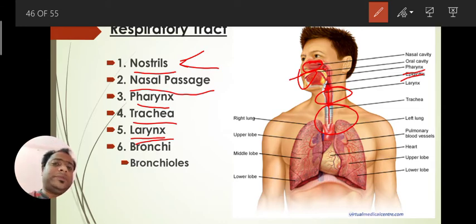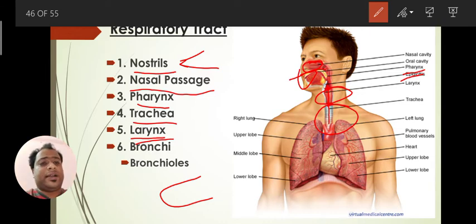It avoids collapsing of your trachea when air is not present in it. There are chances that the trachea may collapse when air is not present, but these rings avoid that situation. And these rings are C-shaped.